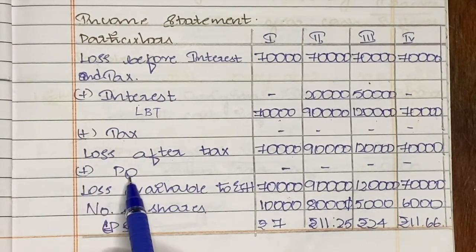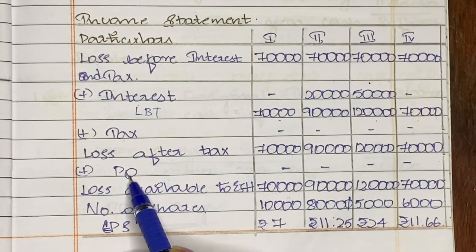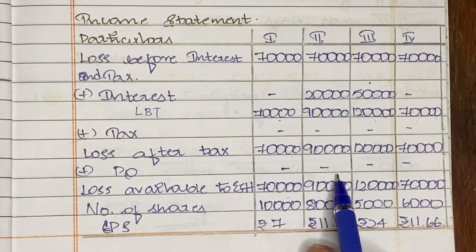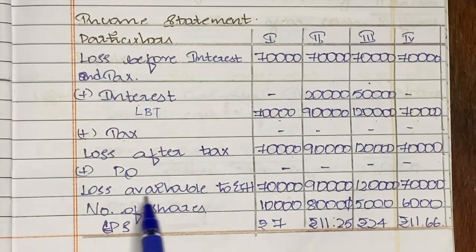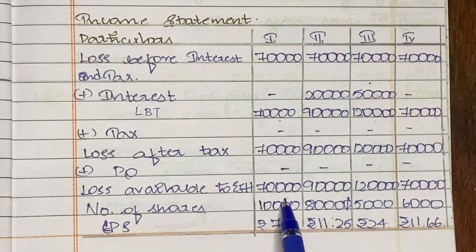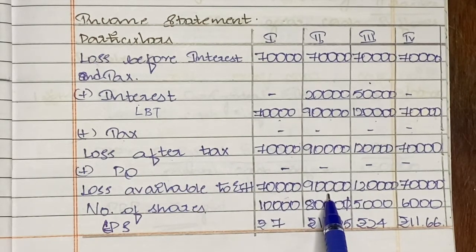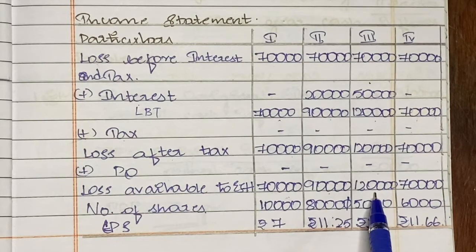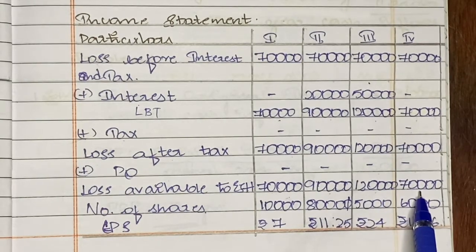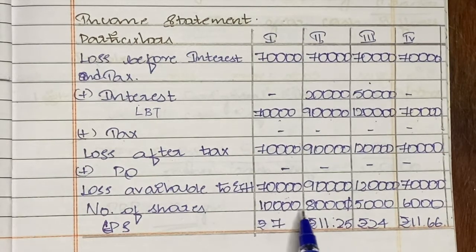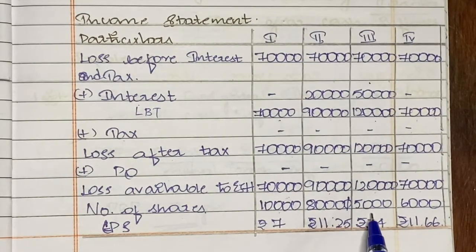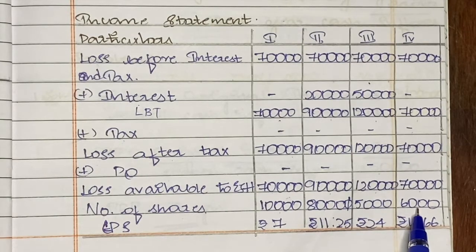Next, add back preference dividend. Even preference dividend you don't have to pay unless you have an income. Therefore, preference dividend is going to remain nil for all the 4 different plans. So carry forward the same balance. Loss available to equity shareholders: 70,000 under plan 1, 90,000 under plan 2, 1,20,000 under plan 3 and 70,000 under plan 4. Number of equity shares, according to the working note we found out: 10,000 for plan 1, 8,000 for plan 2, 5,000 for plan 3 and 6,000 equity shares for plan 4.